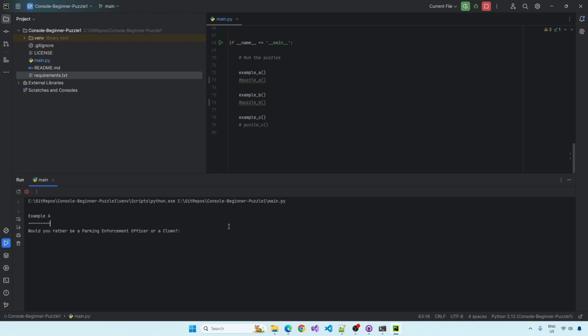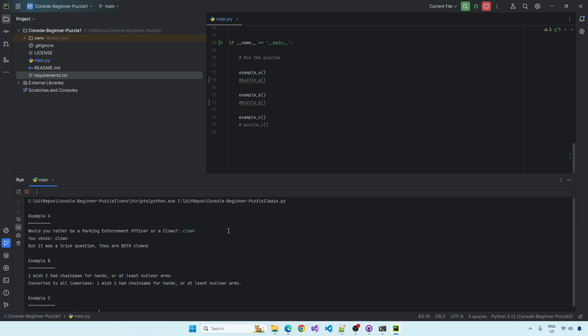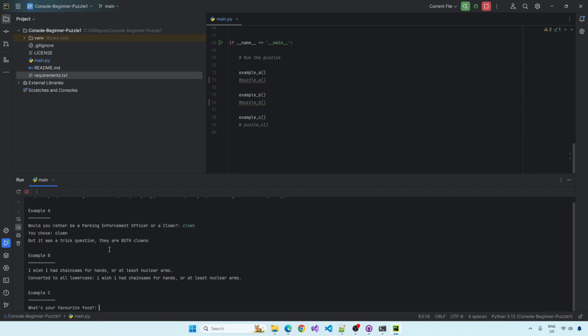So would you rather be a parking enforcement officer or a clown? I'd rather be a clown. Oh, and it's displayed everything else. You chose clown, but as a trick question, they're both clowns. Okay. Example B, I wish I had chainsaws for hands, or at least nuclear arms, and then it's converted it all to lowercase, and the I's have been converted to lowercase, so that worked.